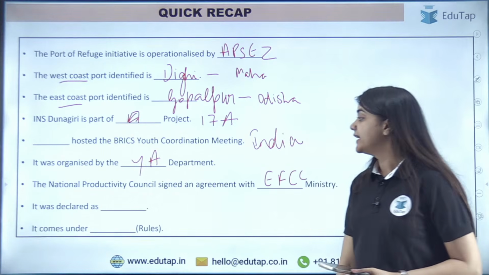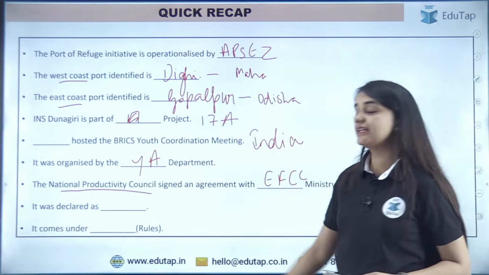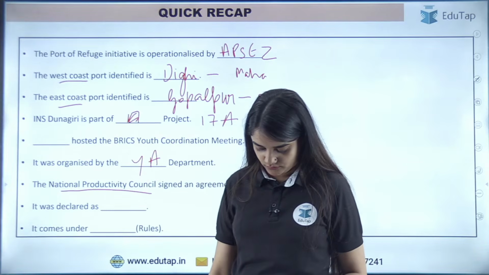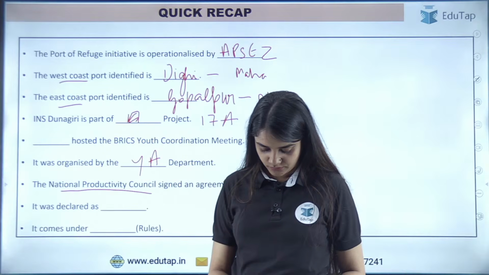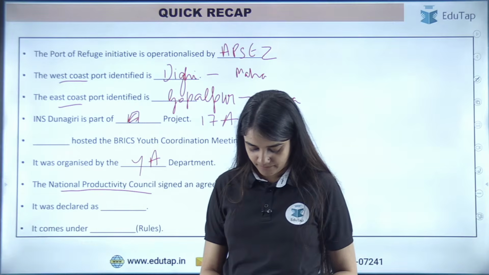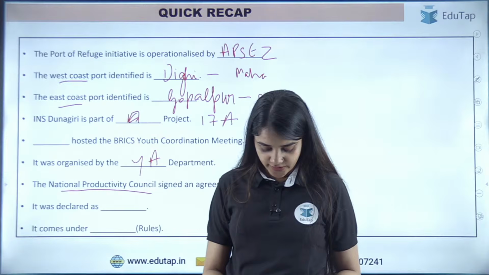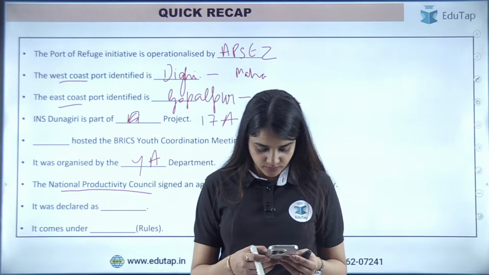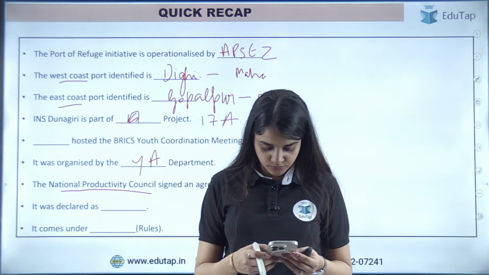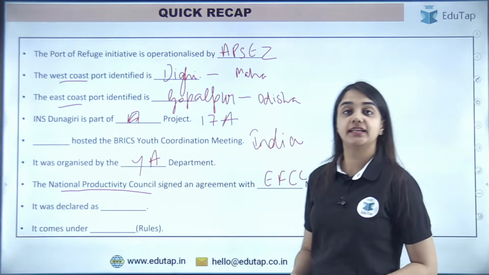Okay. The National Productivity Council has been declared as what? Chetak and Akshu, you are giving the right answers. Very well done. Alright, the NPC has been designated as?